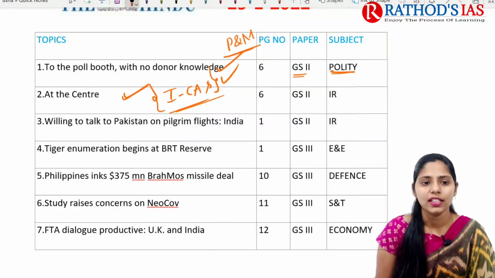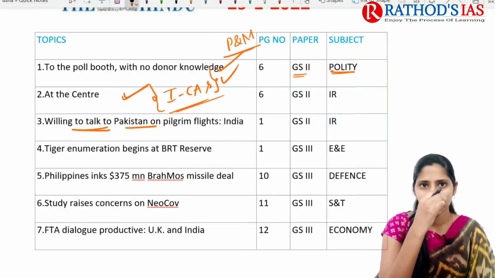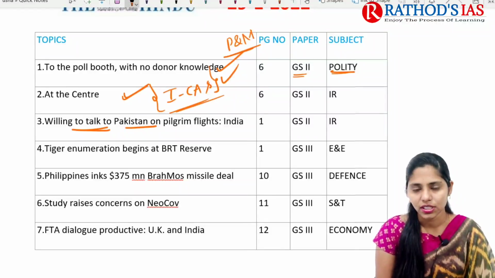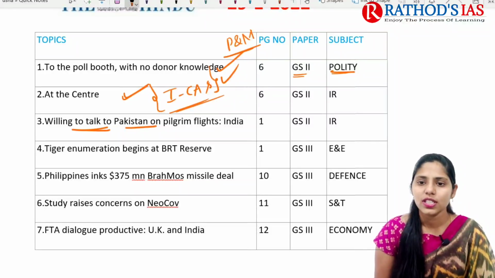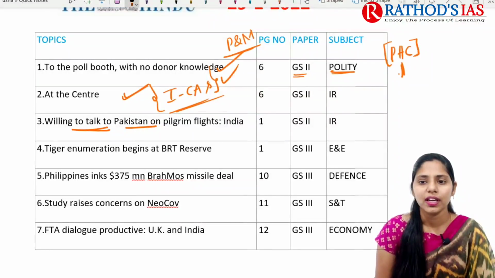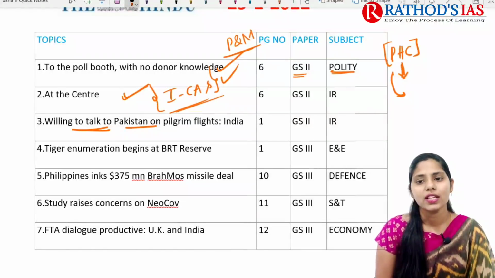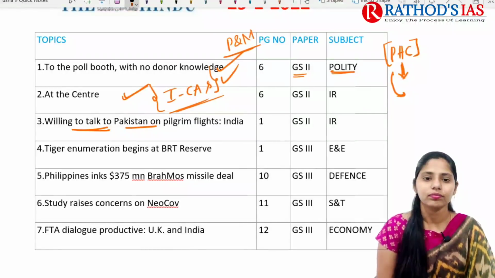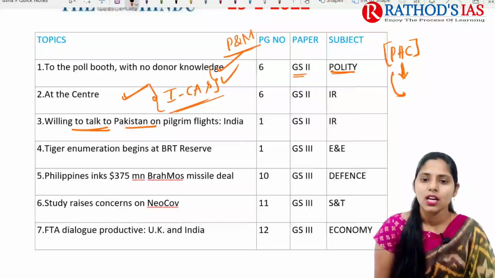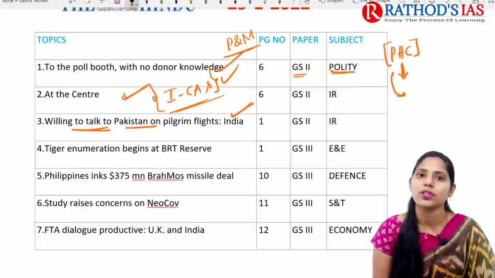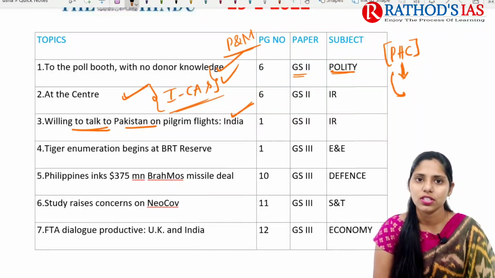And next topic, it is regarding willing to talk to Pakistan on pilgrims flights. I think day before yesterday we discussed one article regarding India-Pakistan relations, especially regarding these pilgrims. So recently one step which was taken by Pakistan was the Pakistan Hindu Council. They mainly want to come up with flights regarding the pilgrims who want to visit India, and also they will allow the tourists from India to visit sites in Pakistan, especially for a certain time limit. Okay, and this is the one development that we can see. So this article is important from our international relations, which mainly comes in the GS paper 2.